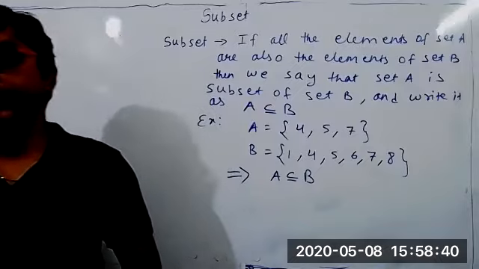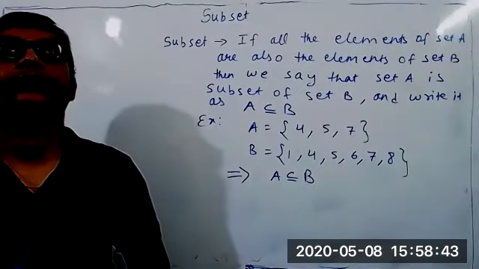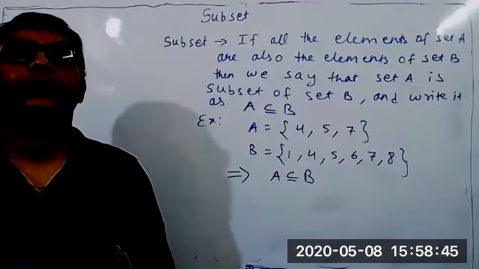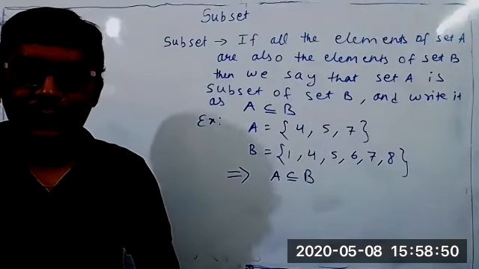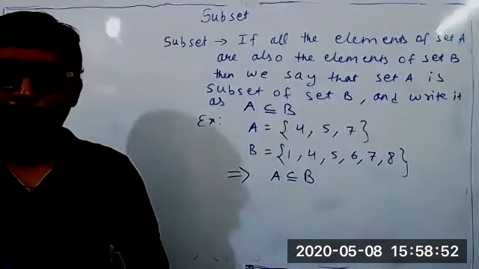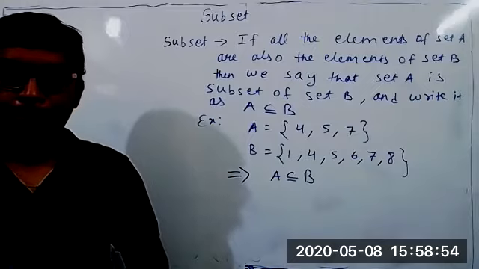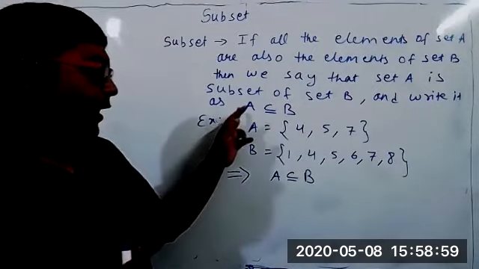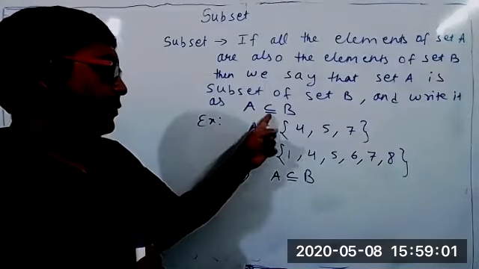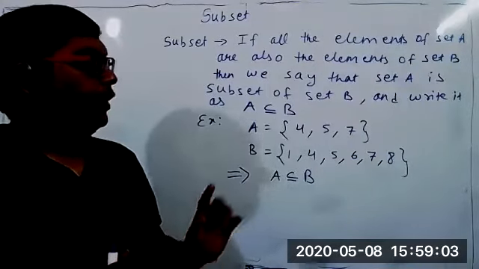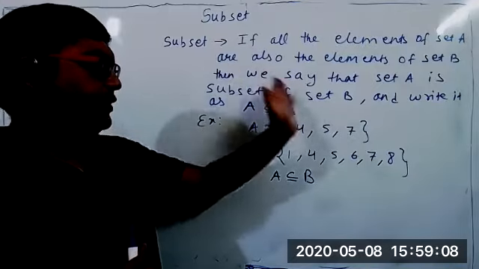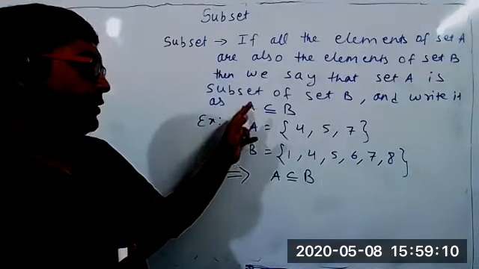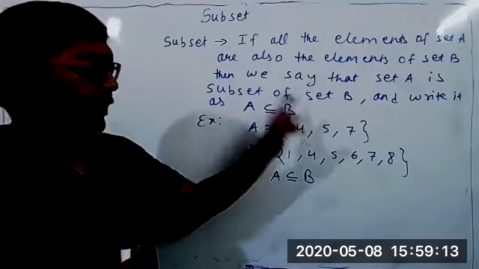Okay, so ask some doubt. Shall I repeat again? Sir, so if A is a subset of B, do we have to write A first? Yes. If A is a subset of B, we write it this way: A ⊆ B. If all the elements of set A are also present in set B, then we say A is a subset of B, and mathematically we write it as A ⊆ B.